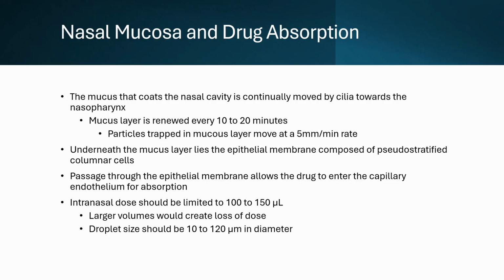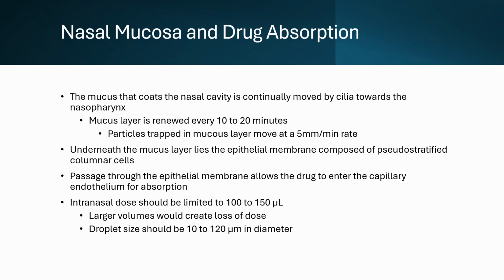Once a drug reaches the mucus layer, it must either dissolve or cross it before it's broken down by enzymes in the mucus or before it's removed by the cilia. The mucus layer in our nose is thinner than the rest of the respiratory tract. Particles trapped in the mucus layer flow at a rate of around 5 millimeters per minute.